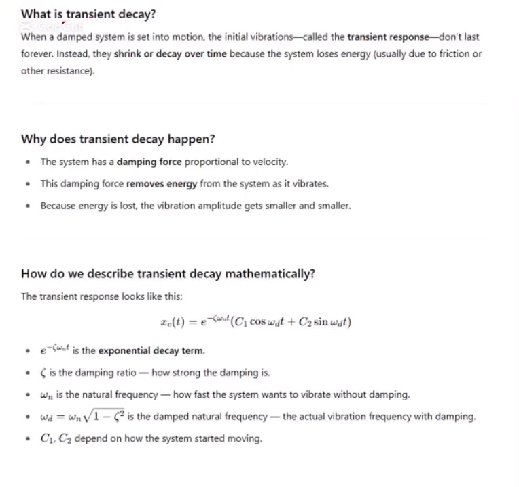What is transient decay? When a damped system is set into motion, the initial vibration is called the transient response. The transient response doesn't last forever. Instead, it shrinks or decays over time because the system loses energy, usually due to friction or other resistance.